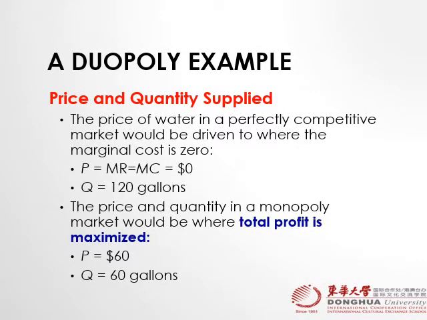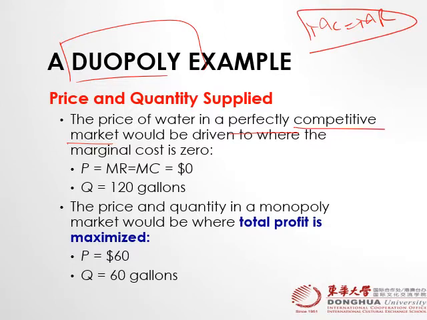So if we compare the decisions in oligopoly, or in the specific case the duopoly, then we have to compare it with other markets as well. So what if the table we showed in our previous slide belongs to the perfect competitive market? Then the perfect competitive market will produce where MC is equal to MR, right? So we know that the profit maximizing condition for perfect competition is that MC is equal to